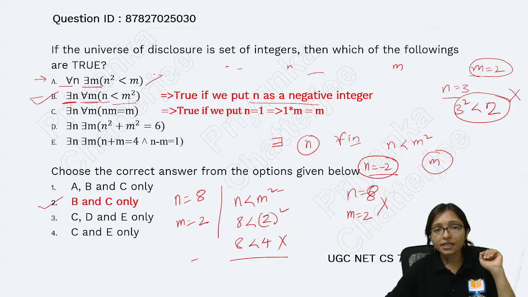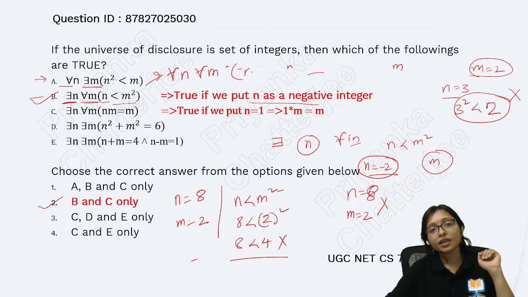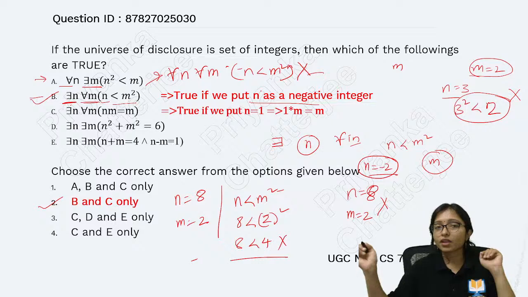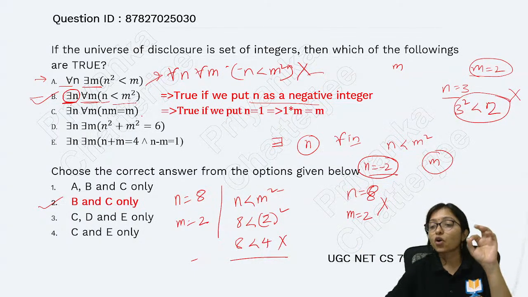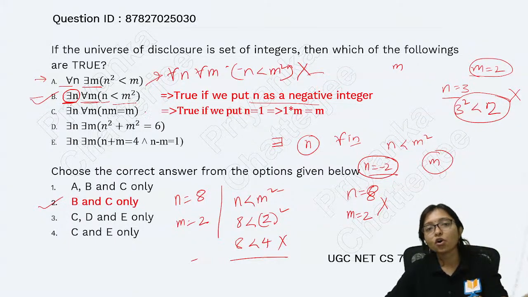If the statement were given like that, for all n, for all m, n less than m square, then definitely this one is false. But here it is given there exists, meaning for some n, not for all n. For some values is it true? Yes, for some values it is true, because for a negative integer I can prove that.